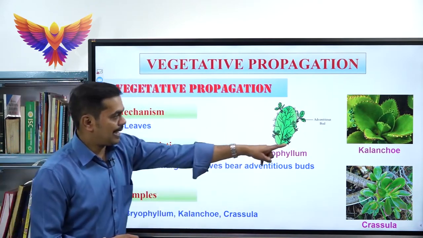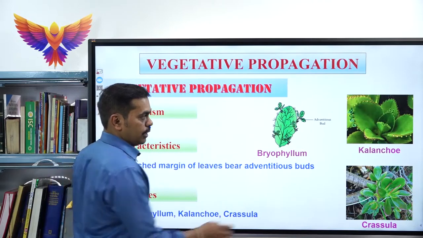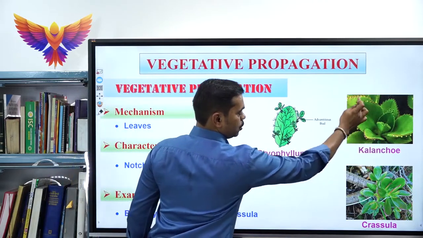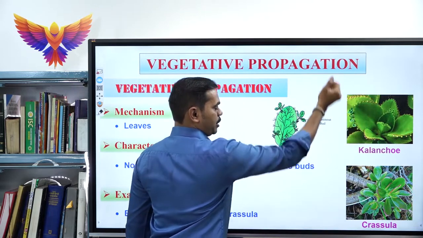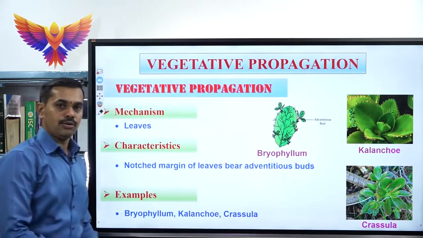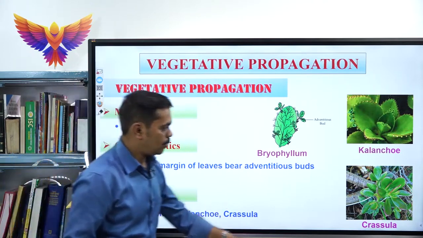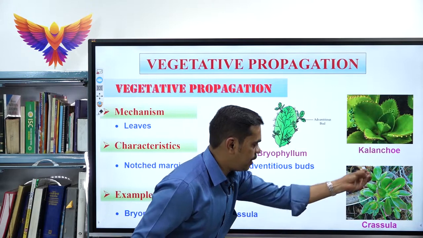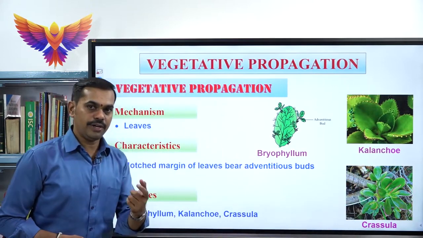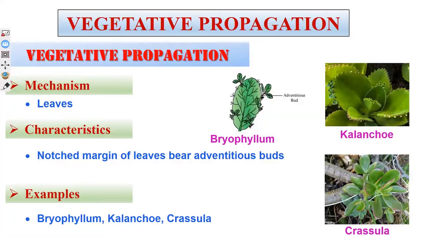Second example, kalanchoe. These are the leaf margins of the kalanchoe. You could see the adventitious buds formed, and each can later develop into a new individual. Third one, crassula. Here also adventitious buds arise from the leaf margin, and each can develop into a new plant body.